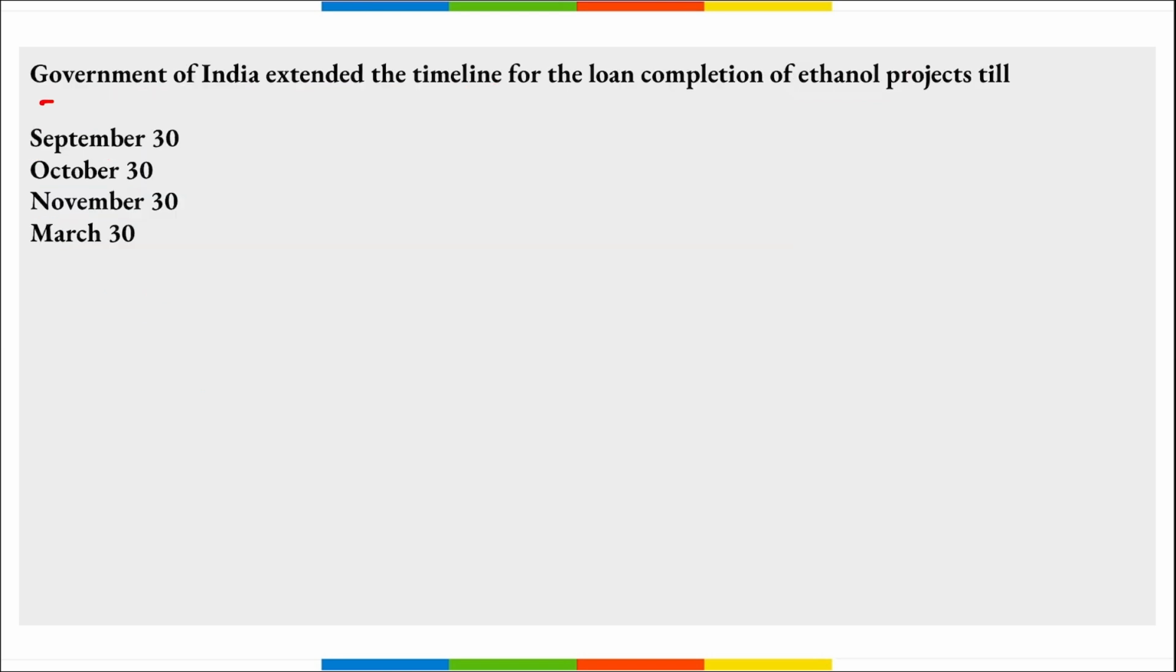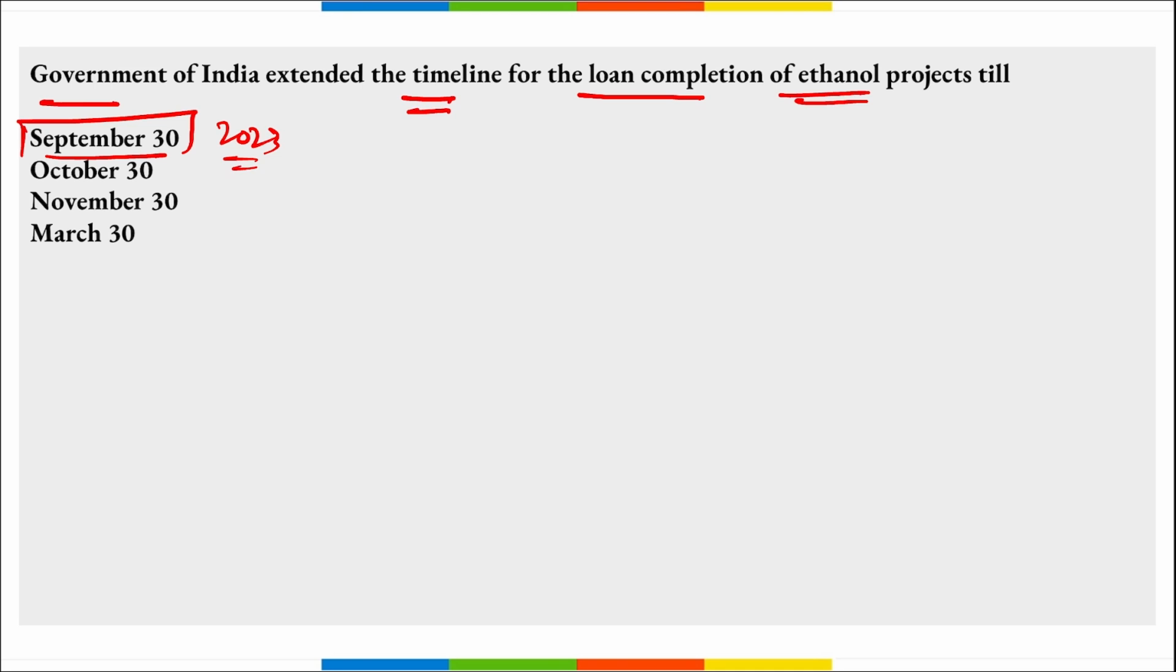Next, Government of India extended the timeline for the loan completion of ethanol projects till dash. So it has been extended till 30th of September 2023 and I told you that this ethanol is also considered one of the fuels of future and it is being made from various products such as your sugarcane, bamboo, rice, etc. Correct? And remember why this step was taken? The extension of this